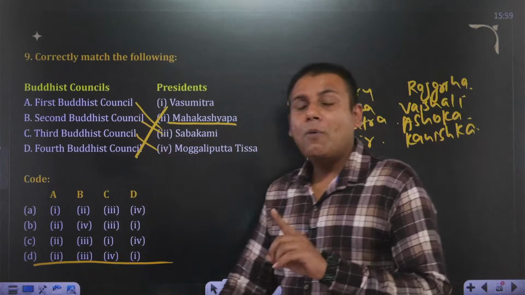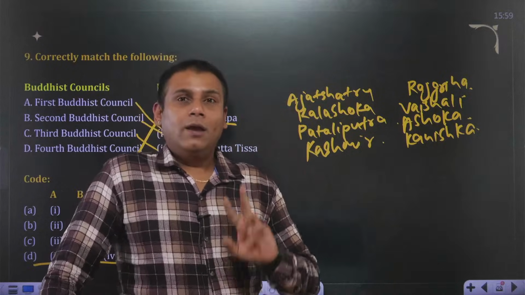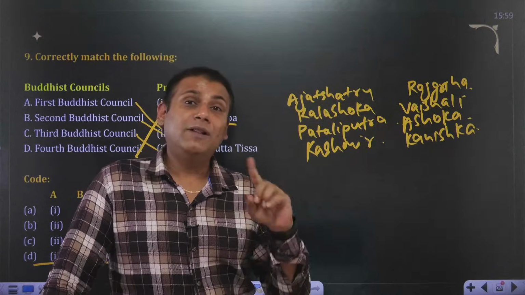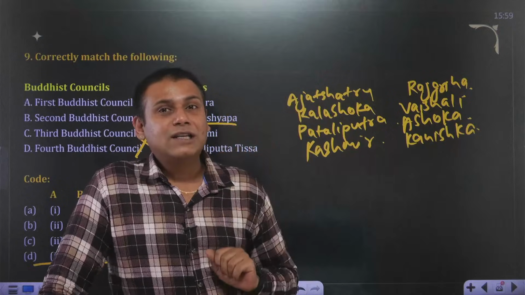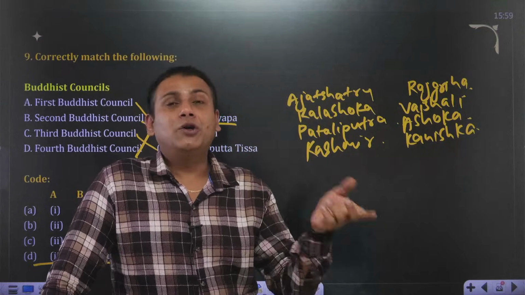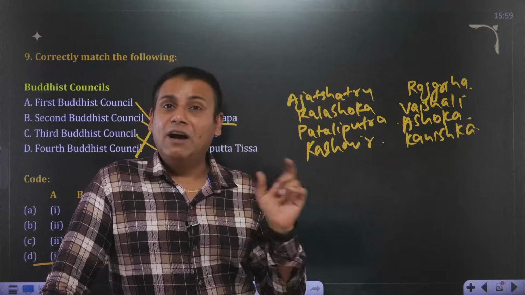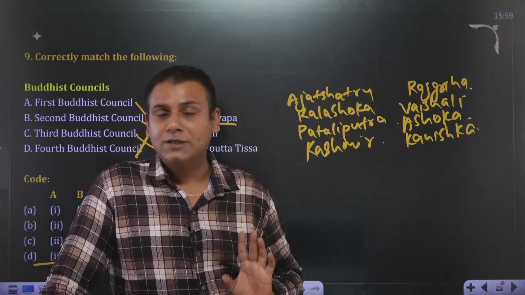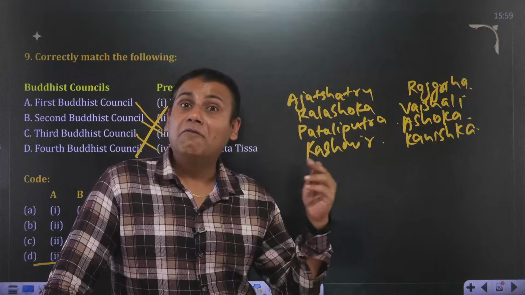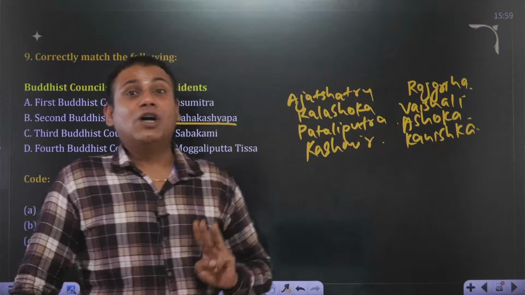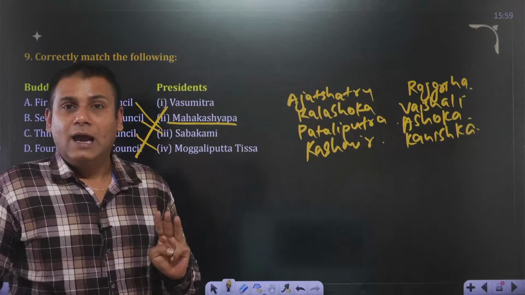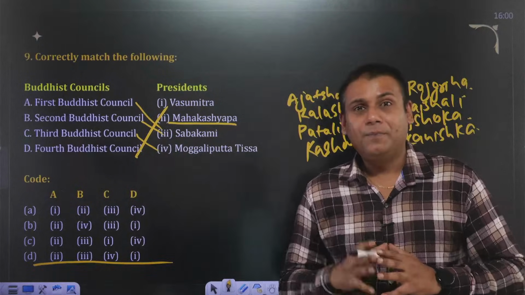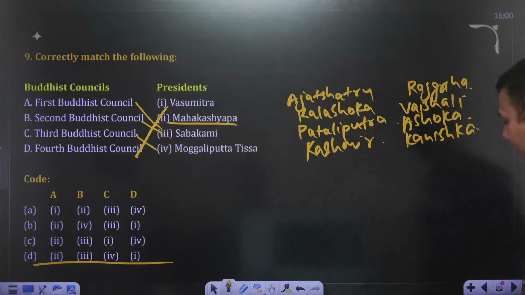Now, what was the outcome of every Buddhist council? In the first Buddhist council, there were debates and discussion on Vinay Pitak and Sutta Pitak, and Abhidhamma Pitak was also discussed. In the second Buddhist council, it is said that Buddhism was divided into two parts, Theravada and Mahasangika. Theravada is considered as orthodox followers of Buddhism and Mahasangika were considered as liberal followers. Then the third Buddhist council saw the compilation of three Pitakas. And in the fourth Buddhist council, there was division of Buddhism into two parts, Hinayan and Mahayana. Hope the point is clear. Let's move ahead.